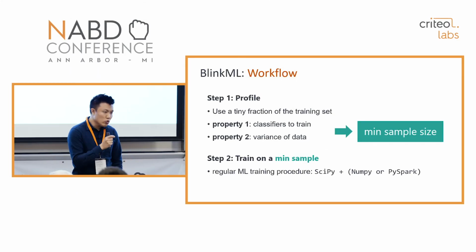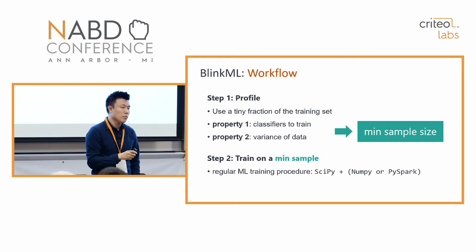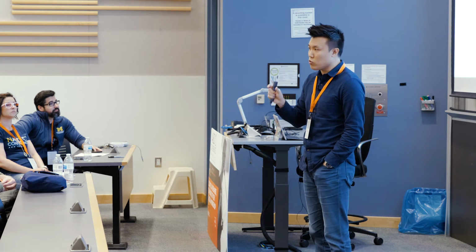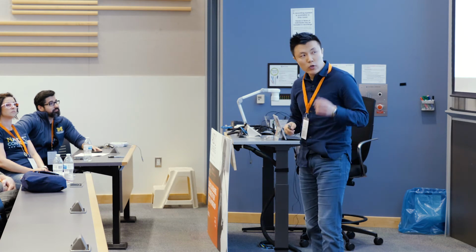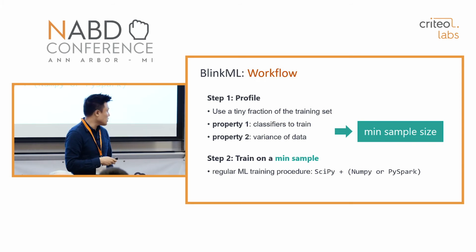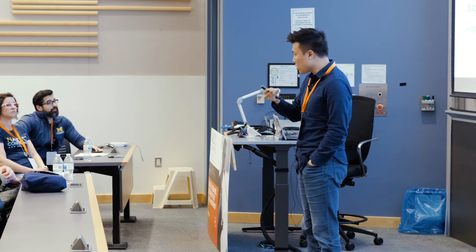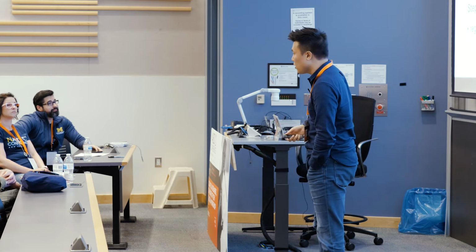In the profiling step, we use a tiny fraction of the original training data. We figure out the statistical property of the classifier, and second, the statistical property of the data distribution, or the variance of the data. By figuring out these statistical properties, we can automatically figure out the minimum sample size that is still large enough to guarantee high consistency. Then we simply train the model using that sample size. For training, in our implementation, we actually use an off-the-shelf trainer, for example SciPy, in combination with NumPy and PySpark for distributed computation.